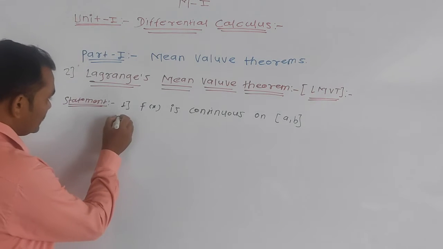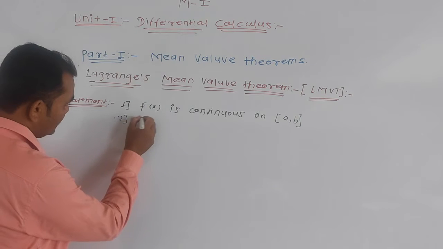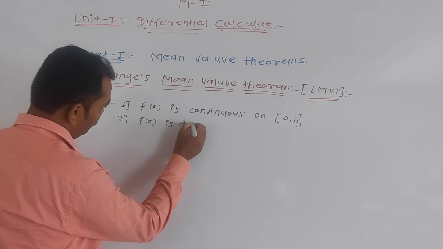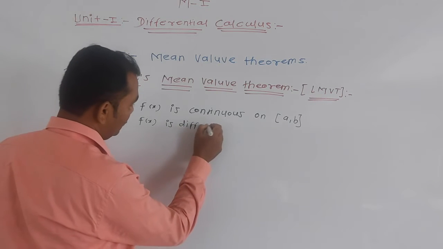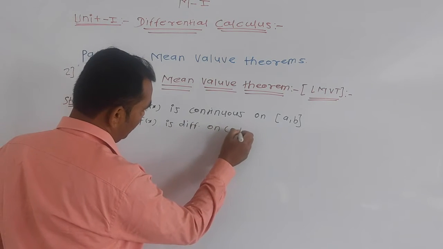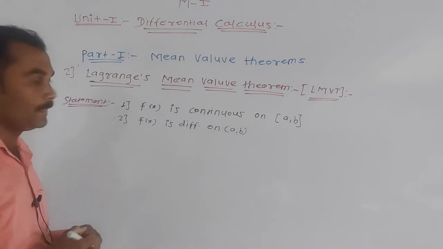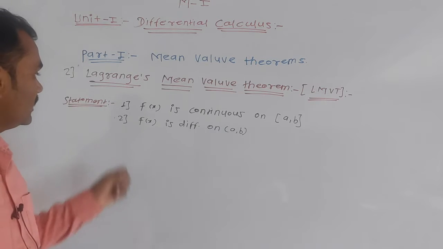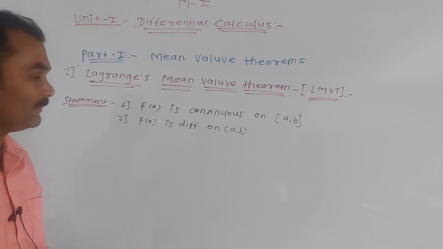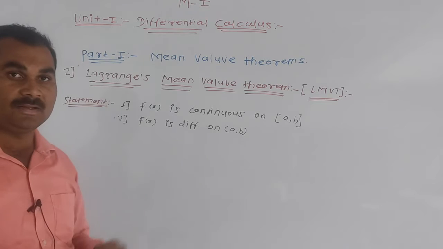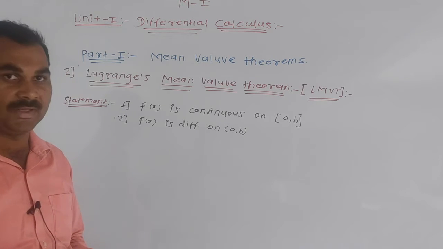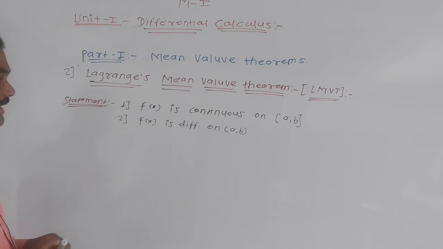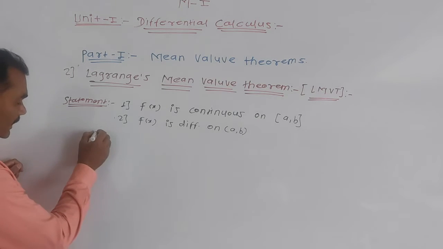Also the second condition is the same. Second condition, f of x is differentiable on the open interval a comma b. These first two conditions are the same for Rolle's theorem and also for Lagrange's mean value theorem, LMVT.